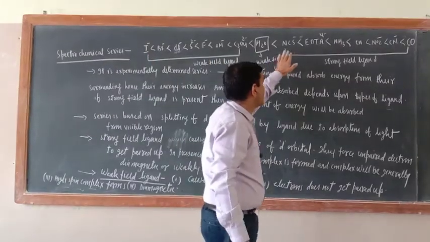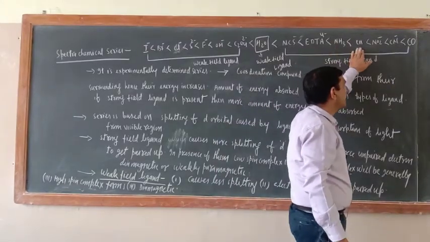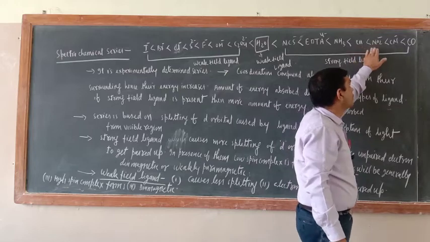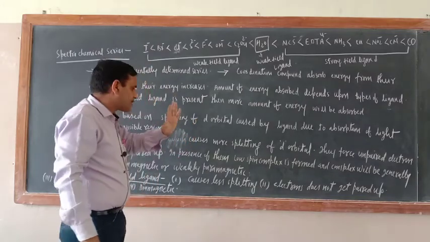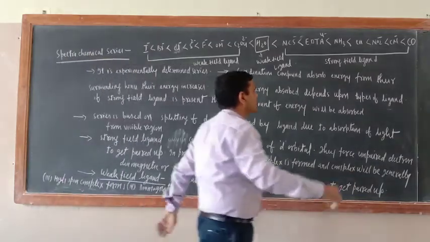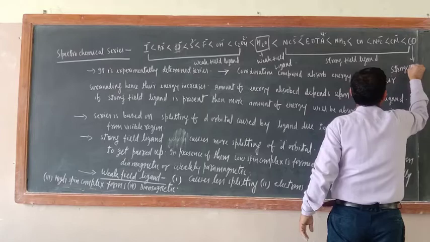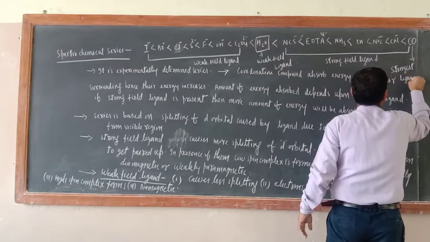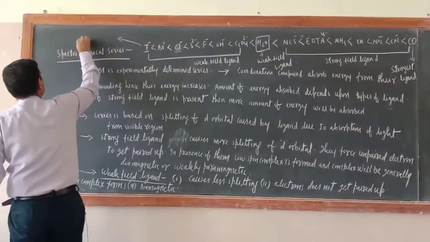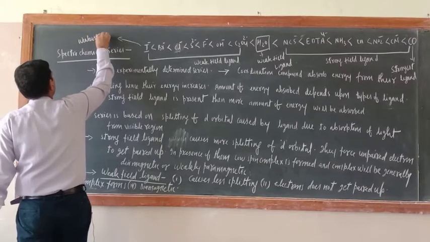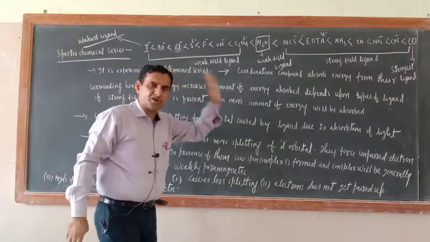Now above water, what is there? Isothiocyanato, EDTA, NH3, en means ethylenediamine, NO2, CN and CO. So the strongest field ligand is CO. Okay, the strongest ligand you can write here, and this one is the weakest ligand. I will explain to you why this is the weakest ligand and why that is the strongest ligand, don't worry.